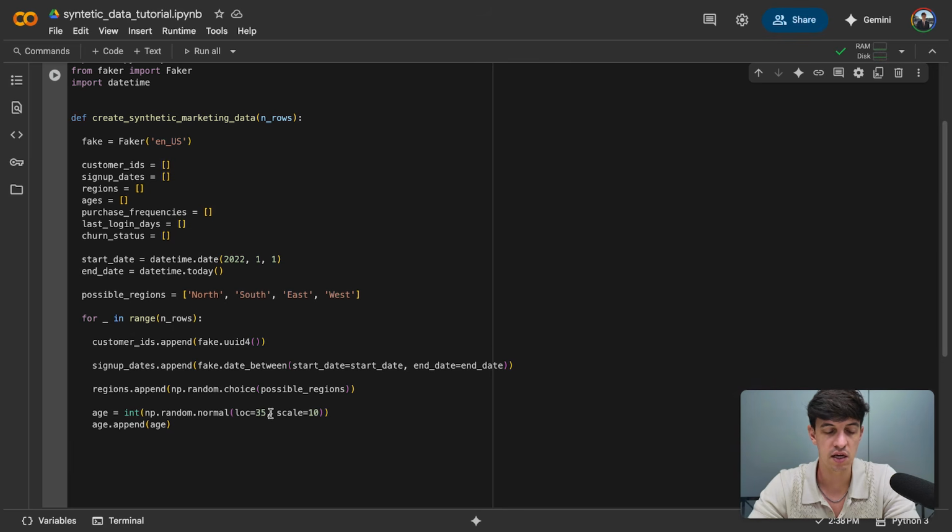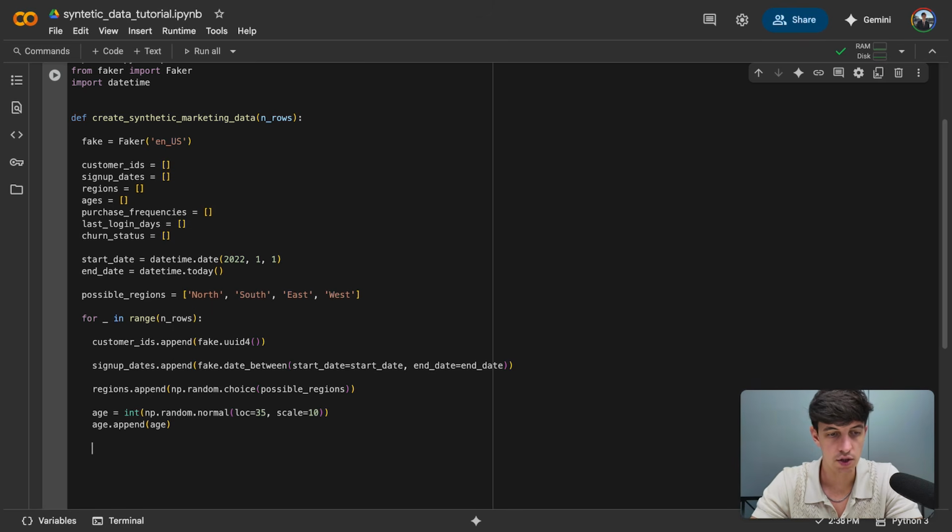And so what I'm saying here is choose an age randomly, but make sure that it follows a normal distribution so that most people will be around the mean, which is 35, and the scale will be the standard deviation. And so here we are using a bit of statistical knowledge to create this age column. And once this age is generated, we're going to append it to our data set.